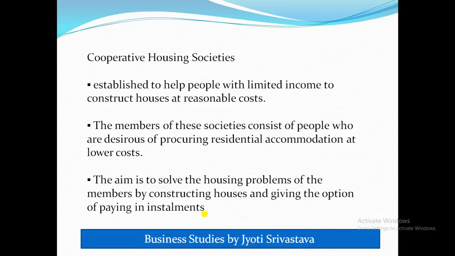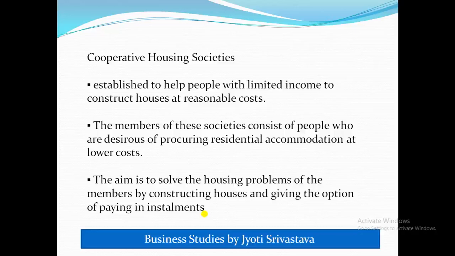It is basically established to help people with low or limited income to construct houses. And who will be the members? This will consist of people who desire to procure residential accommodation. Residential means where people want to live, at a lower cost, and it aims at solving the housing problem of the members.